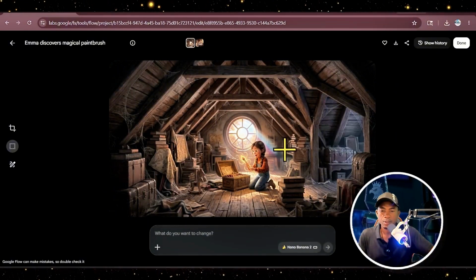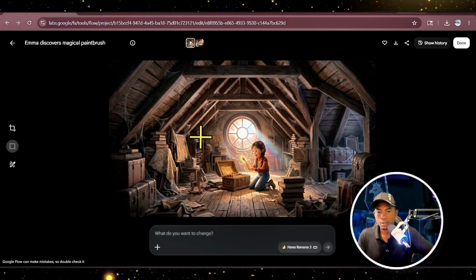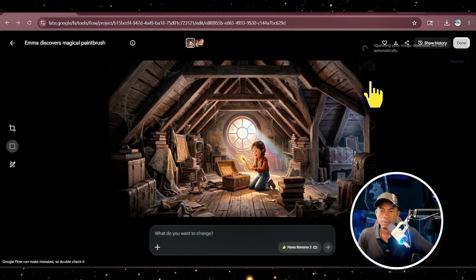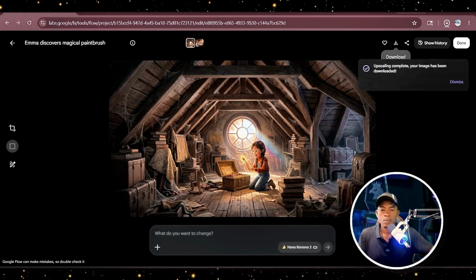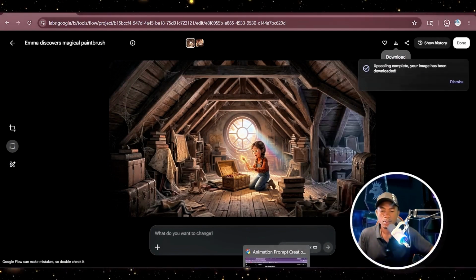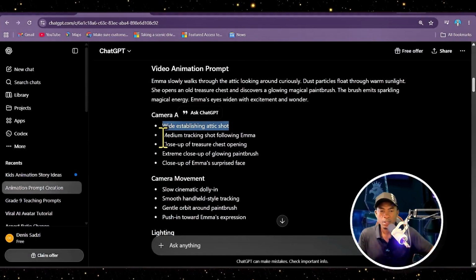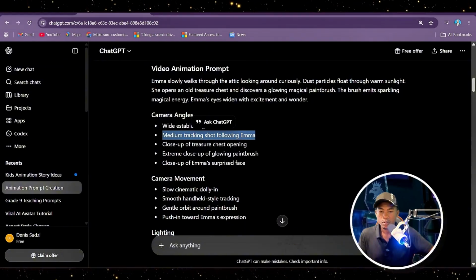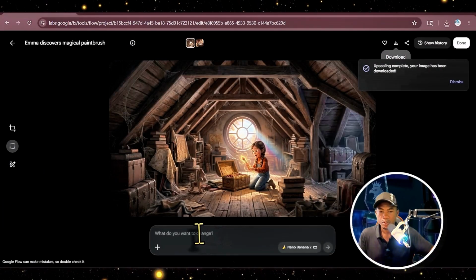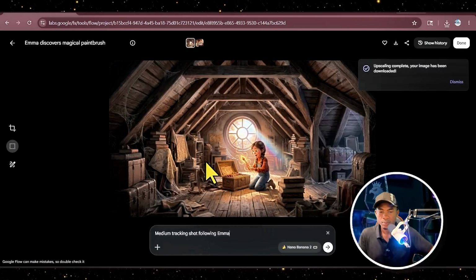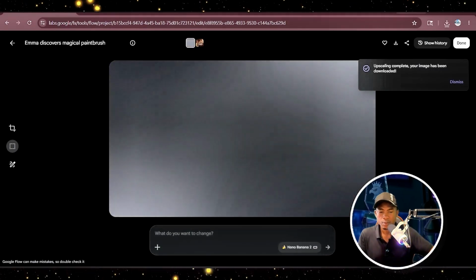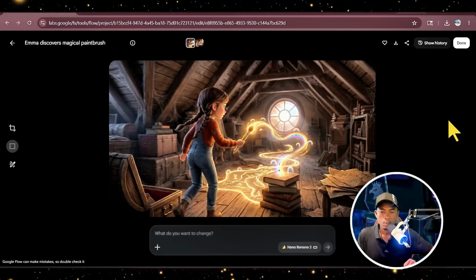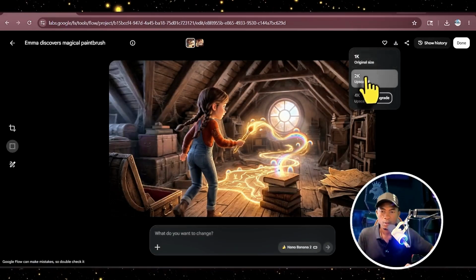Alright, so our second image is ready. Let's click on it to download. We click here and 2K upscale. After downloading, we have to continue this process until we have all the camera angles that we have here. So we're going to copy the second prompt, go back and paste it here and hit generate. Now I'll click here and also download this one.